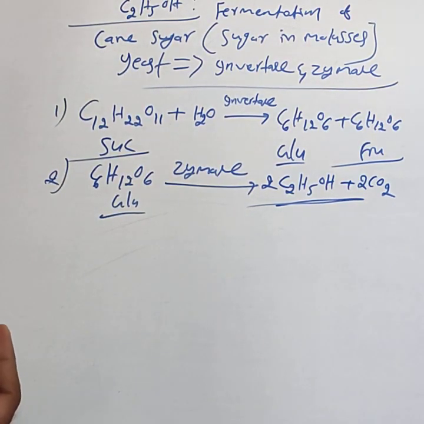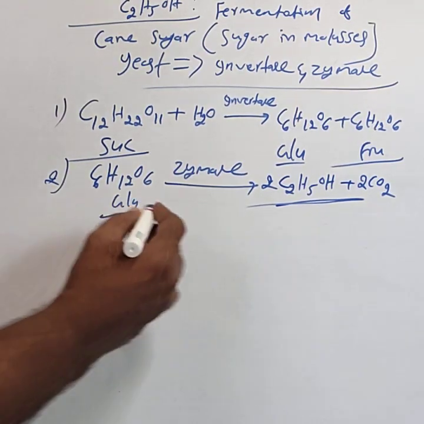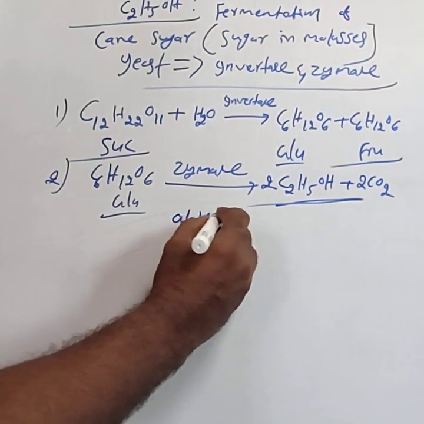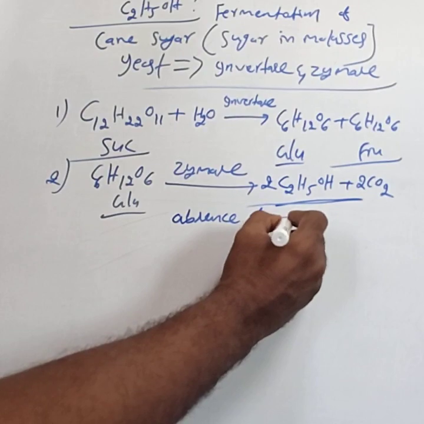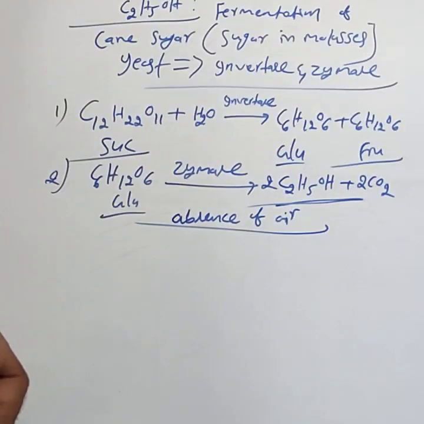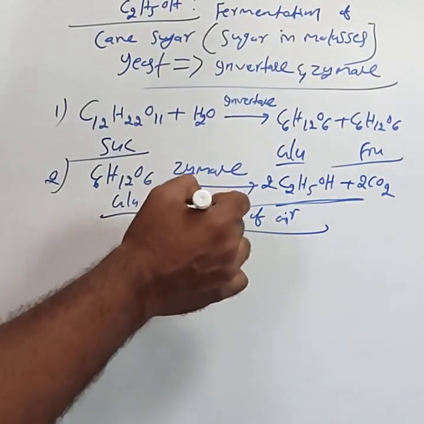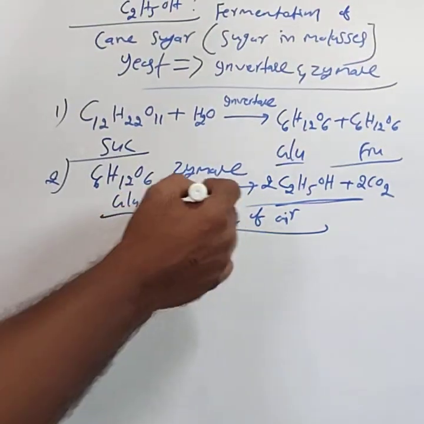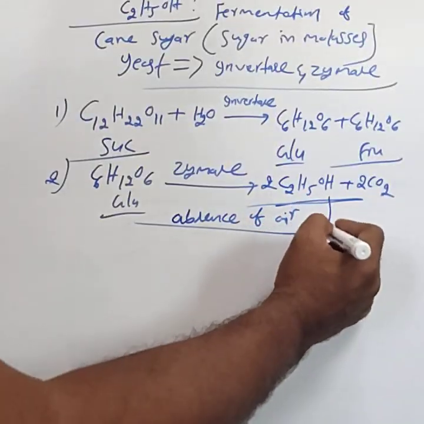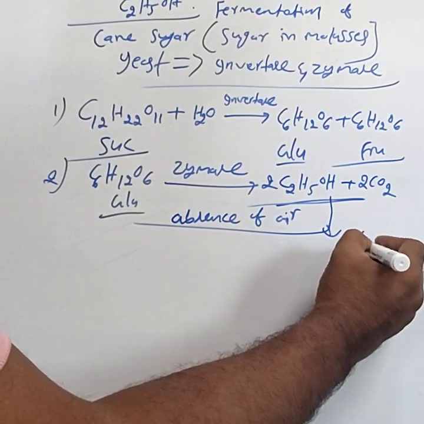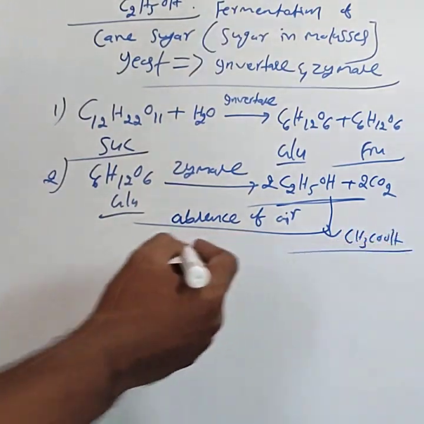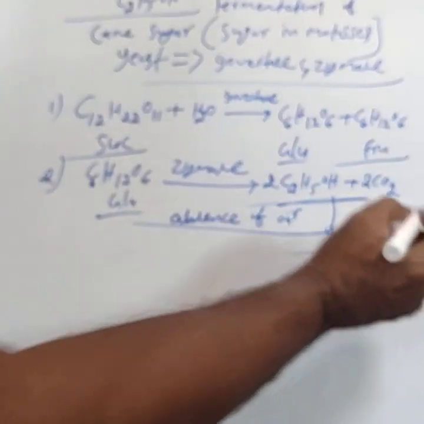This fermentation is carried out under anaerobic conditions. Anaerobic means absence of air. If you use aerobic conditions, that is the presence of air, the ethyl alcohol formed is oxidized to acetic acid.